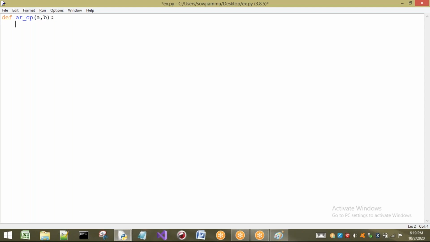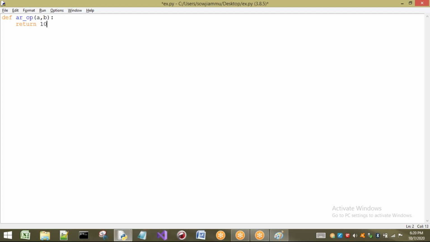First, directly I am going to write here, return a plus b. That means for the return I can write any expression, a value, or anything here. Remember one thing, if I write an expression, after evaluating the expression, whatever value we get will be returned. If you write return 10, it is going to return 10, no problem.